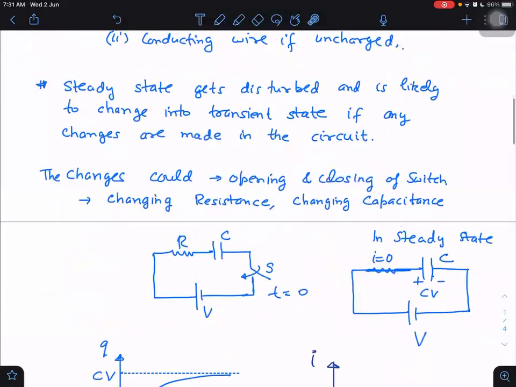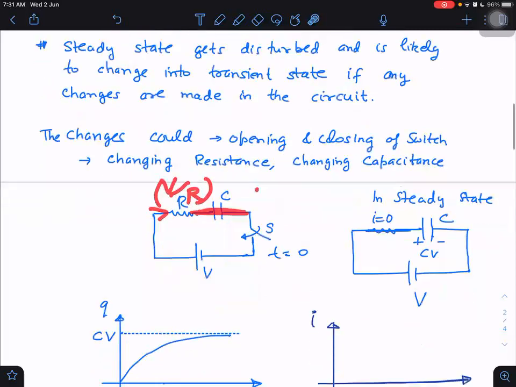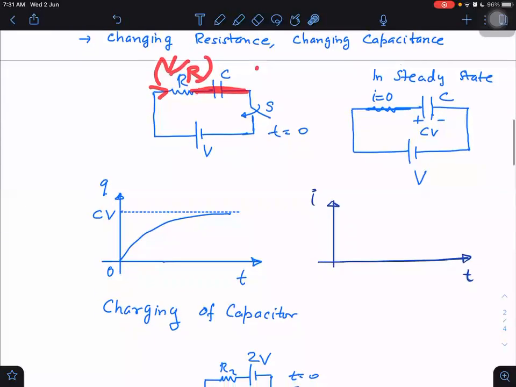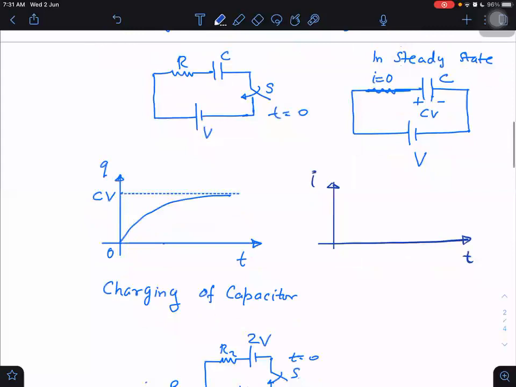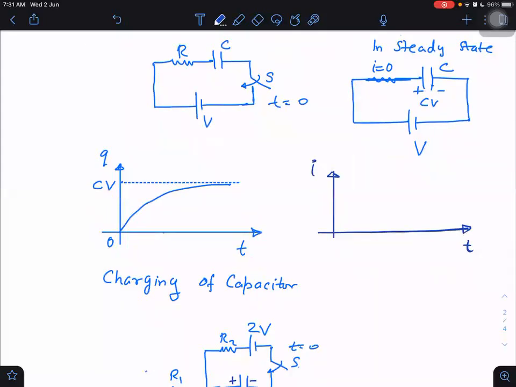So as soon as we close the switch, the steady state gets disturbed and there is a transient state. And in transient state, it has initially zero charge. If it has initially zero charge, then it will be behaving like a conducting wire. Then the potential difference across R will be V. So current will become, as you said already, V by R. Right? So let me write it down here. V by R is the initial current.